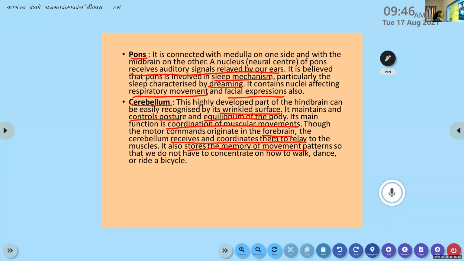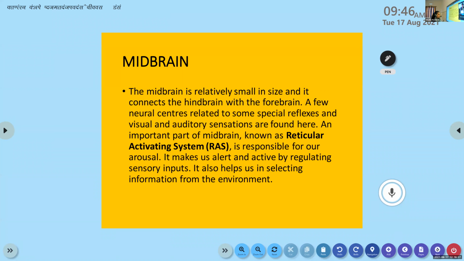It is relatively small in size compared with the forebrain and hindbrain, and it connects the hindbrain with the forebrain. It is a connection between hindbrain and forebrain. A few neural centers related to some special reflexes and visual and auditory sensations are found here. An important part of the midbrain is RAS, Reticular Activating System.